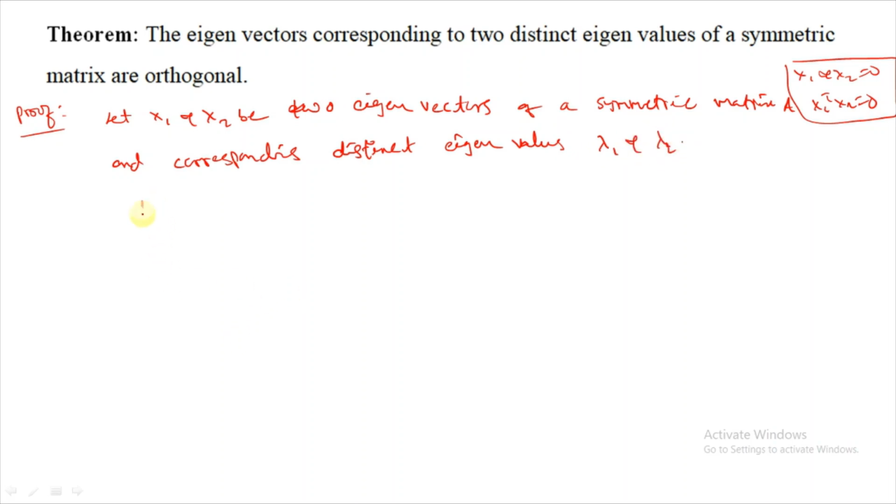That is, A x1 equal to lambda 1 x1 and A x2 equal to lambda 2 x2. Now take any one, suppose this one, A x1 equal to lambda 1 x1. Now multiply with x2 transpose.